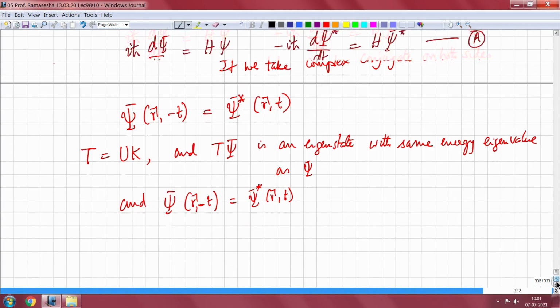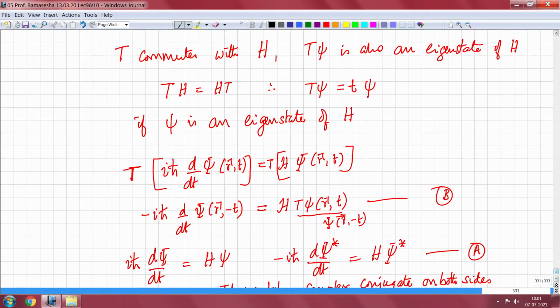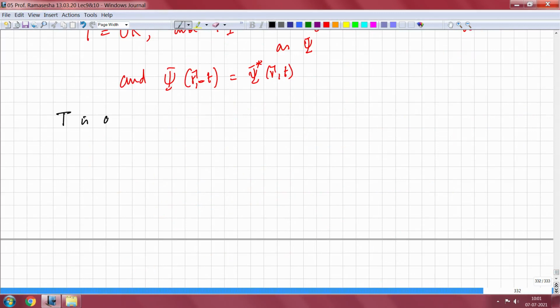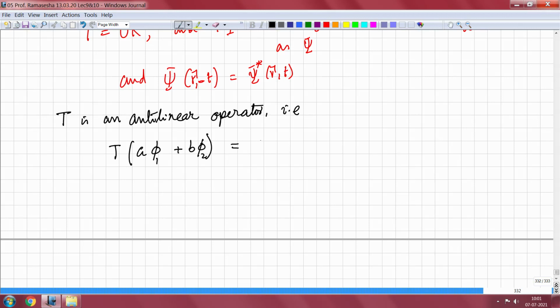And what we mean by antilinear, let me just specify it. T is an antilinear operator, that is, T operating upon A phi 1 plus B phi 2 will actually give me A star T phi 1 plus B star T phi 2, because it is taking the complex conjugate of A and B.